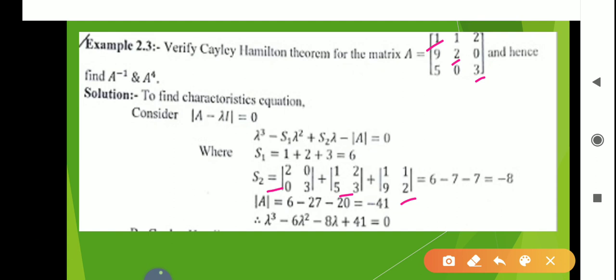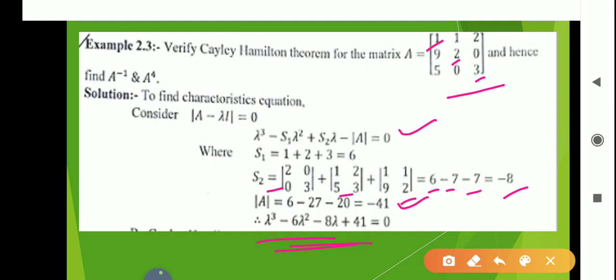So if we expand this, then 3 into 2 is 6, here 3 into 1 is 3 minus 5 into 2 is 10, so 3 minus 10 is minus 7, and here 2 minus 9 is also minus 7. So after simplification we get s2 equal to minus 8. Then if you find the determinant of this matrix, the value of the determinant is minus 41. Okay, so put s1, s2 and the determinant here, then we will get the characteristic polynomial of the given matrix, that is lambda cube minus 6 lambda square minus 8 lambda plus 41 equal to 0. So this is the characteristic polynomial of the given matrix.